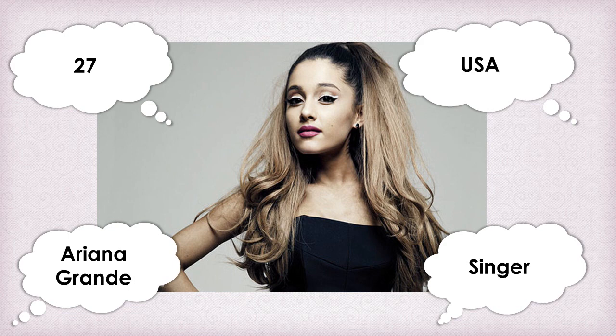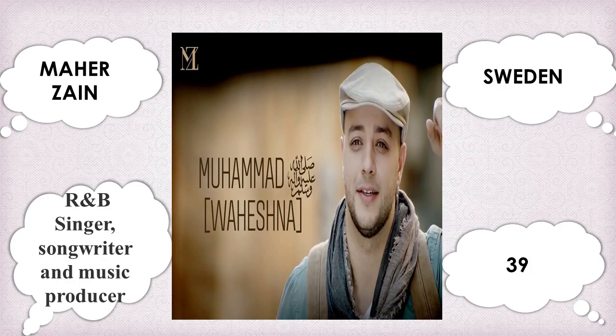She's from USA. She's a singer. So you give me the questions. Next example, Maher Zain, an R&B singer, songwriter, and music producer. He's from Sweden. He's 39 years old.